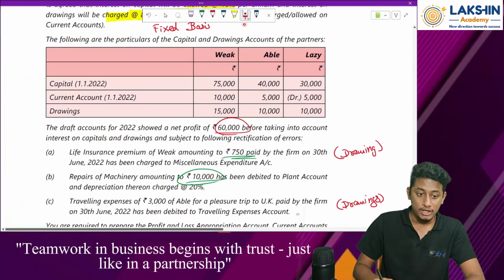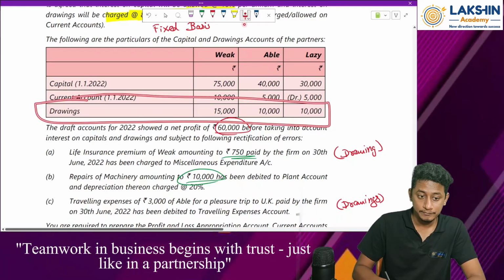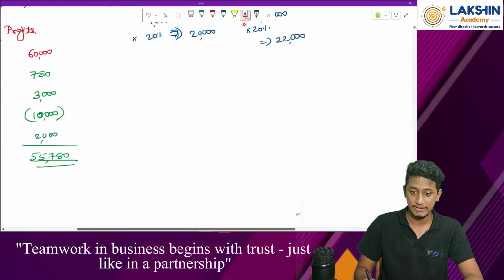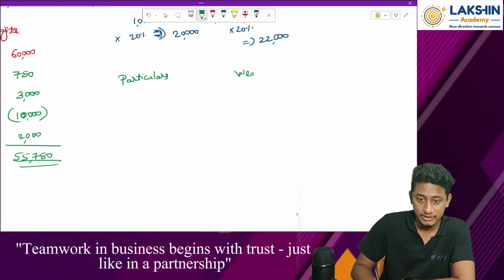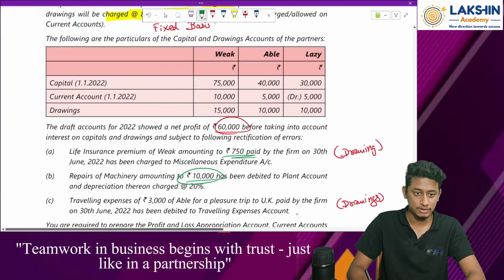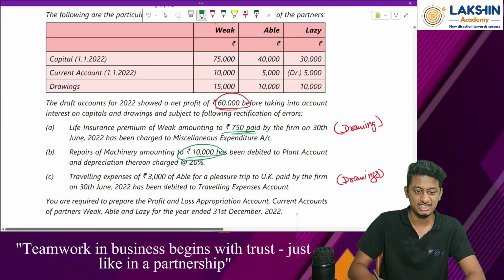Now, what about these drawings? Okay, let's make a small schedule. So, particulars. What is the partner's name? We have Weak, we have Able, and one more person's name was Lazy, just like you people.